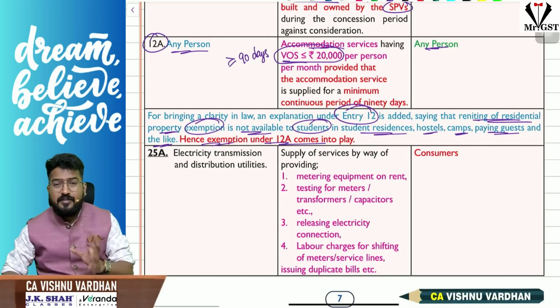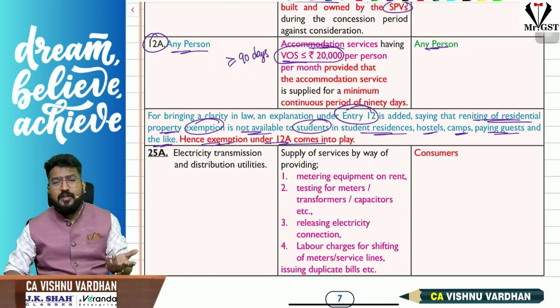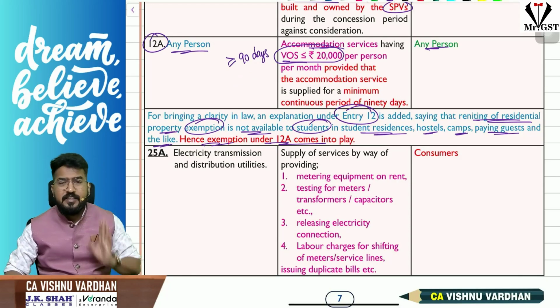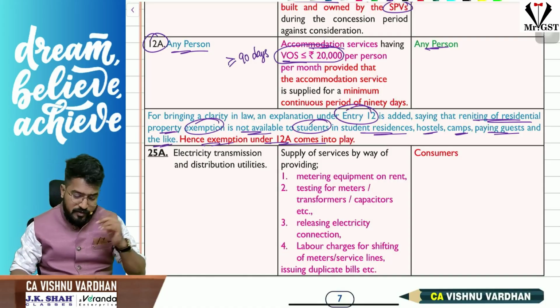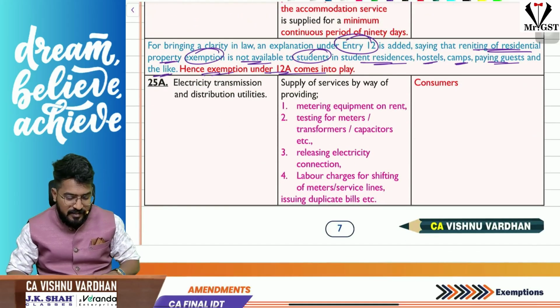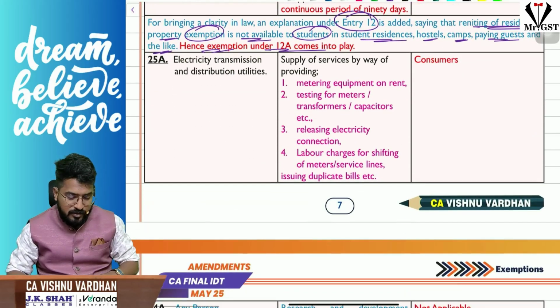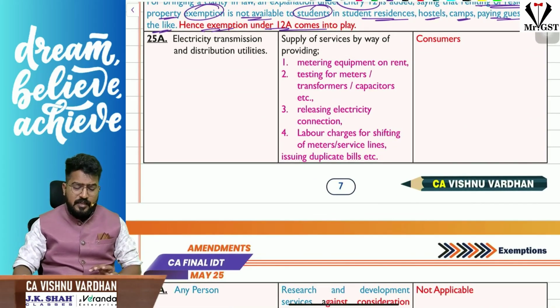But the interesting part here is, hostels, even though GST is exempted, have compensated by increasing the hostel rent so that students are not getting the benefit. If you are not getting that benefit, you can just complain to the GST department also by March 31st, taking the anti-profiteering clause into picture. Okay, so fine, coming to the next one, sir, 25A.